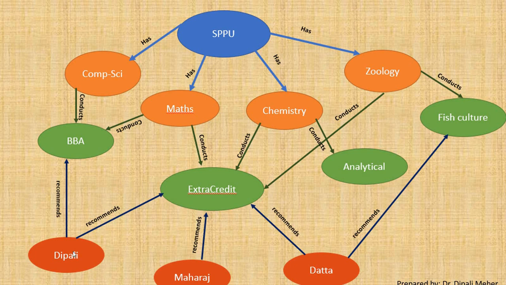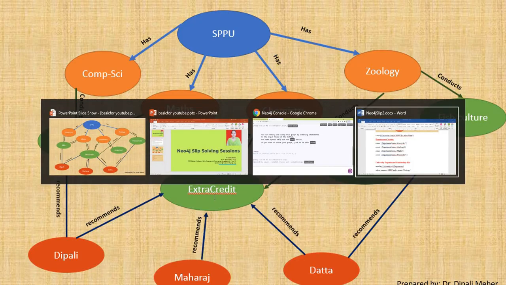Now people give the recommendations for the course. Here I have taken three people nodes: Deepali, Maharaj and Datta. Deepali recommends BBA. Deepali recommends extra credit. Maharaj also recommends extra credit. Datta also recommends extra credit and Datta also recommends fish culture. So this extra credit course will have more recommendations. We are having queries on this. So dear students, let us go for creation of nodes and relationships, then we are going to fire the queries.